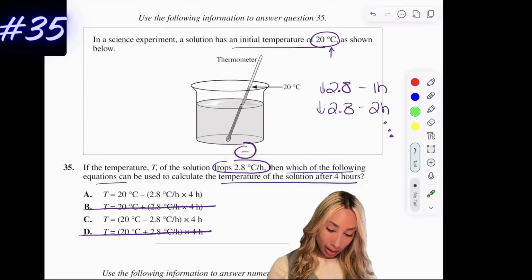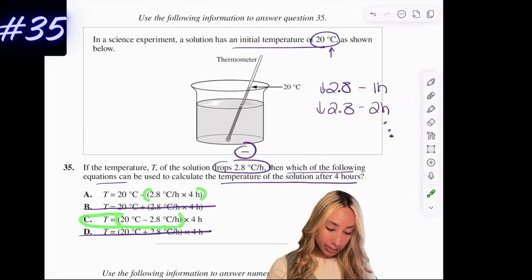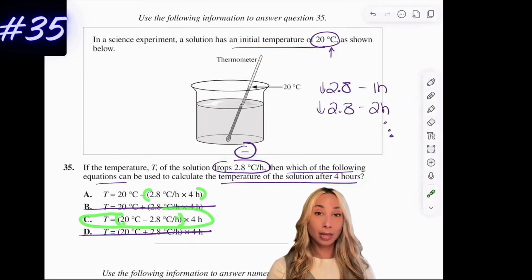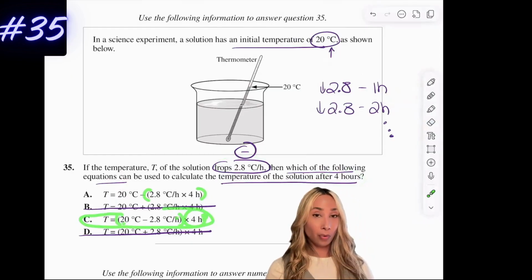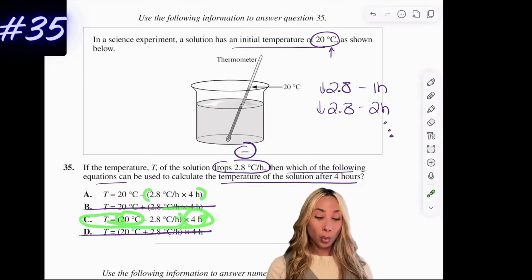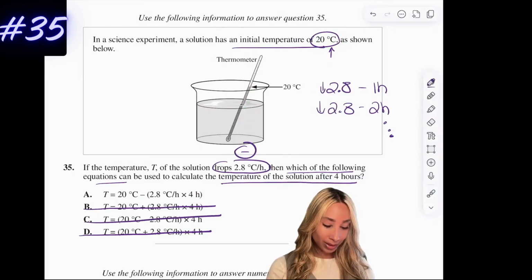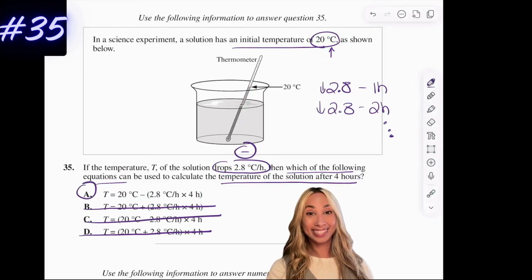So that means when I'm looking at these two, I have brackets here and brackets here. Because this one says 20, take away this, but we're going to times it by 4 hours, that wouldn't account for the fact that the system was already 20 degrees to start with. That would actually quadruple our initial temperature, which we wouldn't want. We're starting off with 20, and then over time, the temperature goes down. So the only option that's going to work for this one is going to be A.